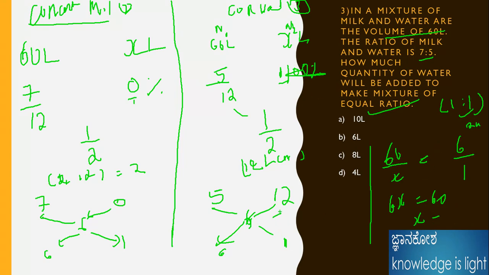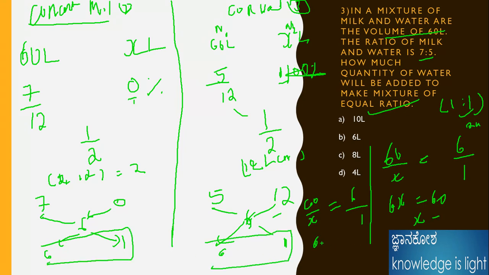Okay, I will take here 60 by x, and here it is also coming 6 by 1, because the answer should come the same as it is. 6 by 1 is 6, so 6x is equal to 60, therefore x is equal to 10.